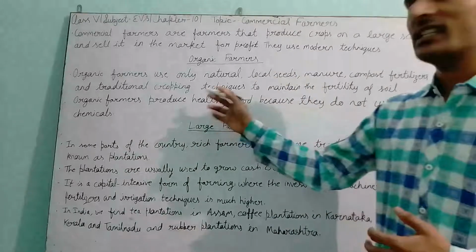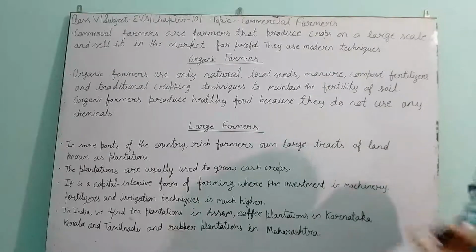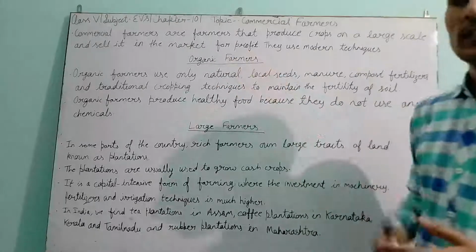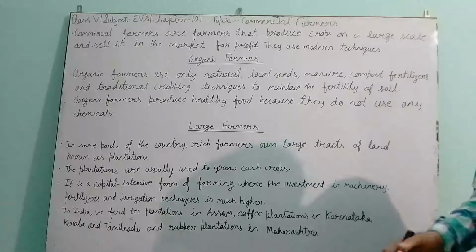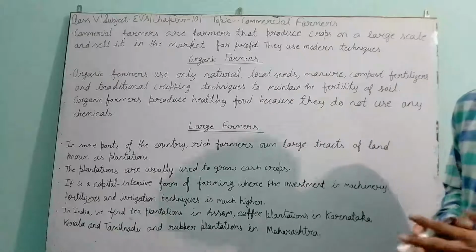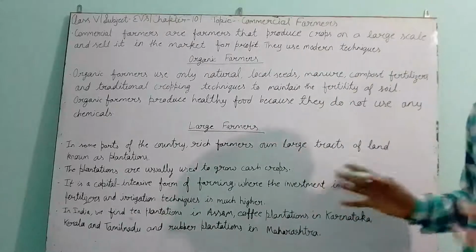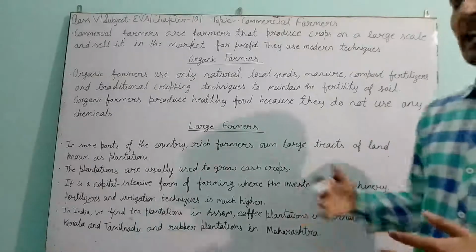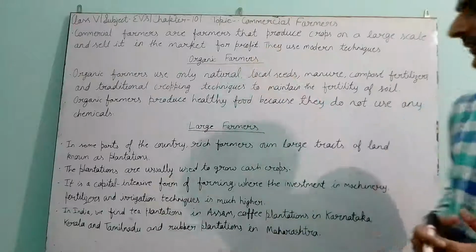So this type of food is healthy food. We can easily use it and we will get the full benefit from it. These types of farmers are increasing in our country because we all prefer to eat healthy food, and healthy food is very important for us. So this type of farming is increasing in different places in our country. Different types of farmers are also converting and using these techniques and becoming organic farmers.